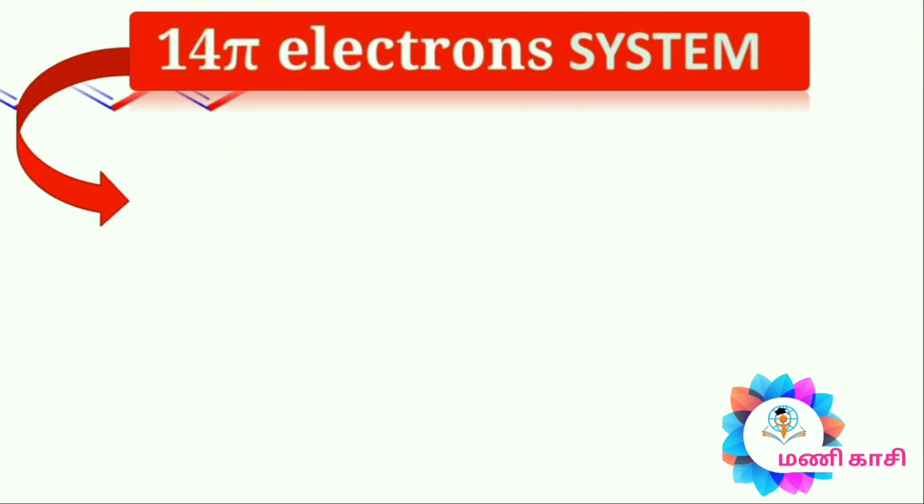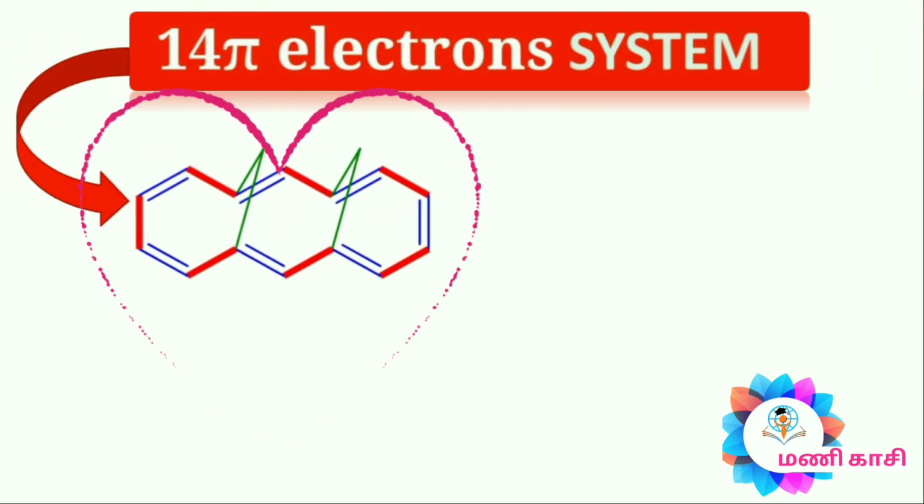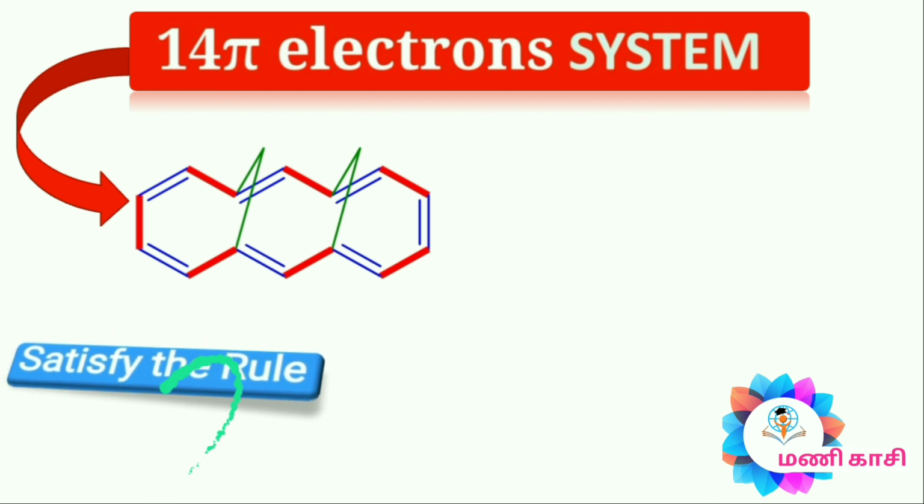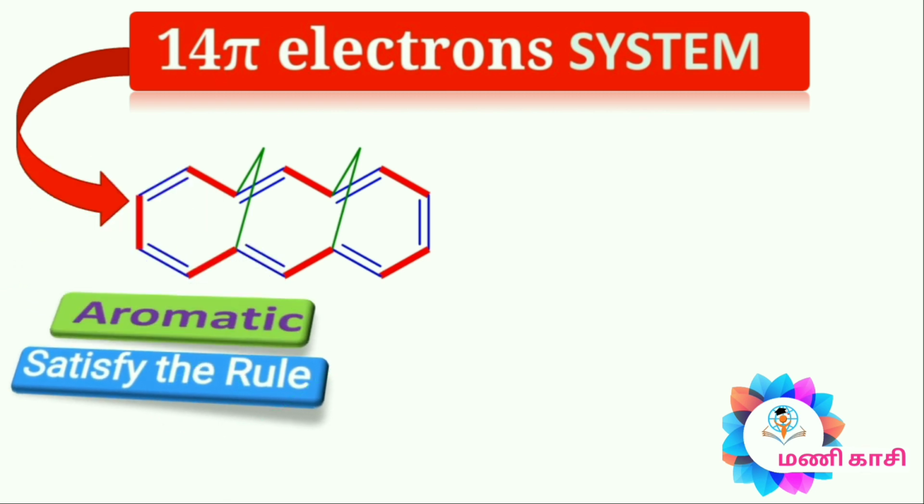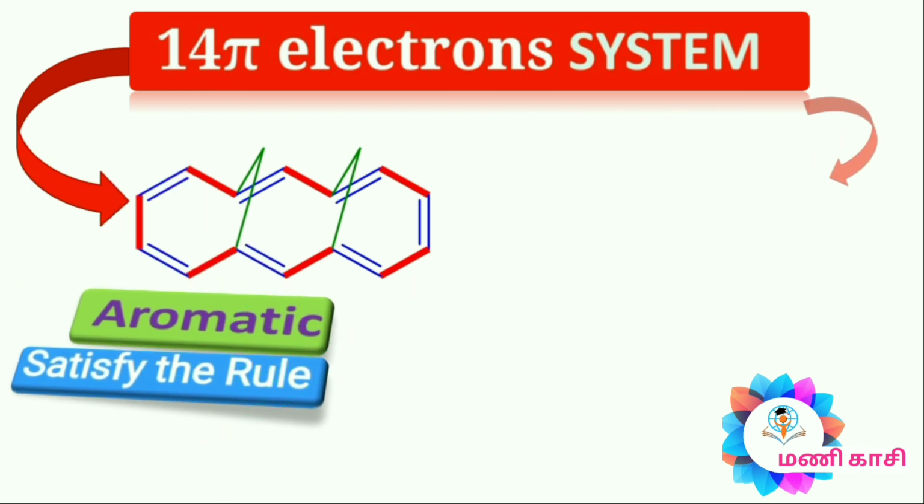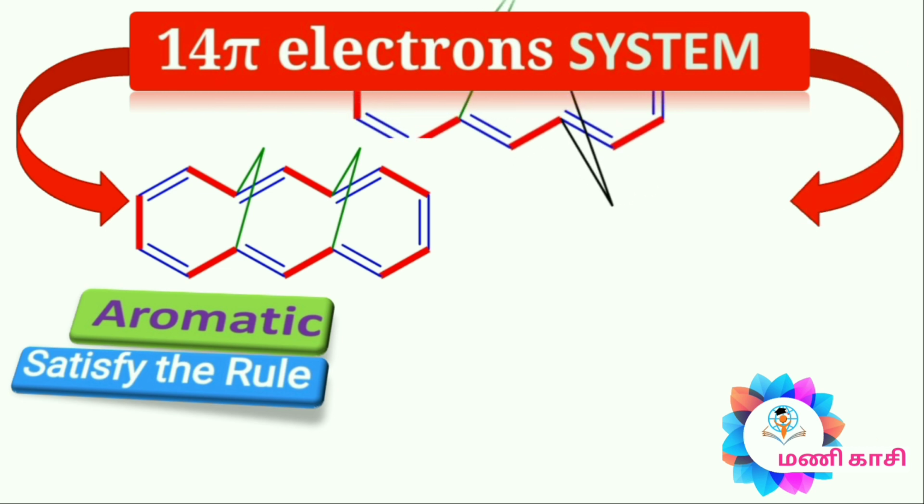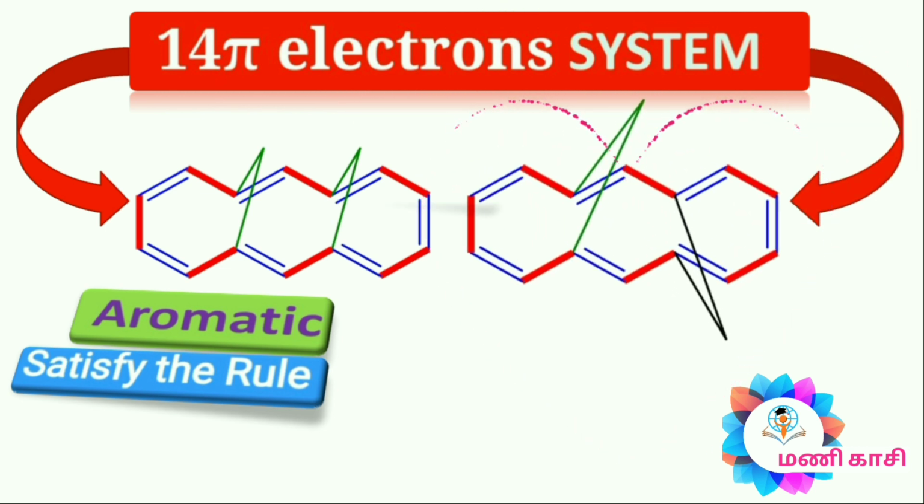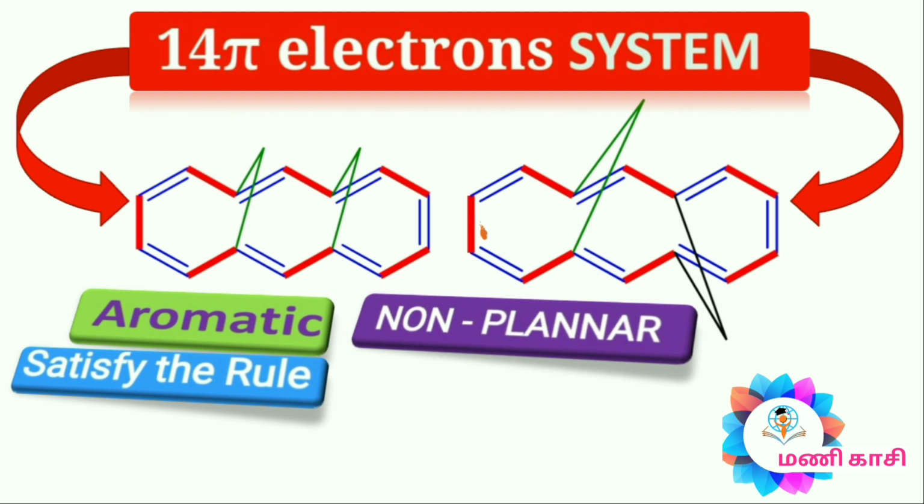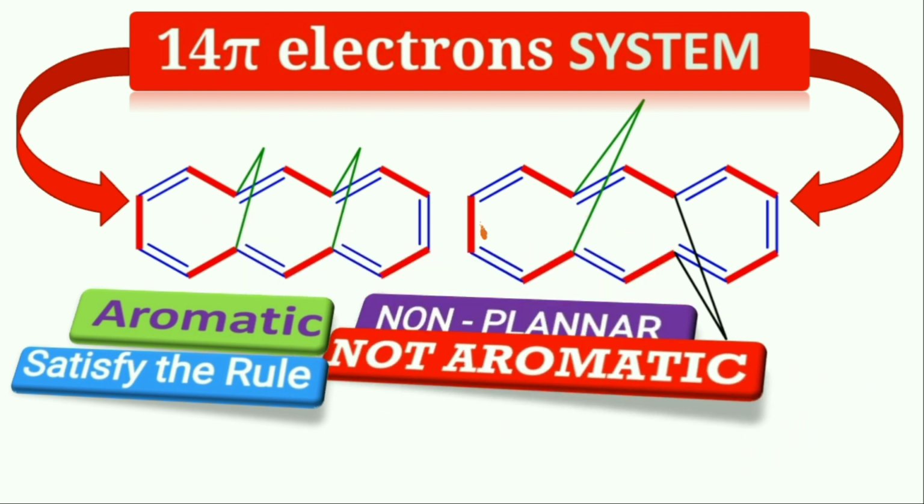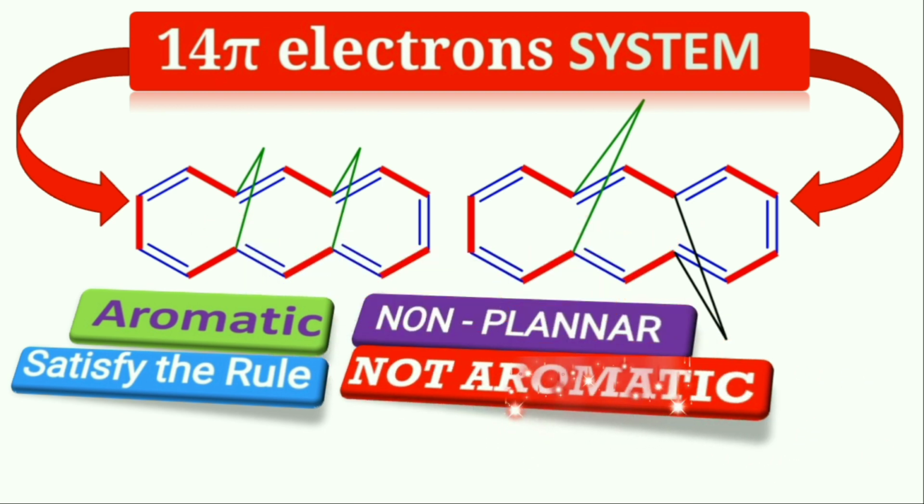The bridged 14 pi electron system completely fulfills or satisfies the rule. So this compound is aromatic. The bridging carbon also participates in planarity. In this 14 pi electron system, it does not follow planarity. The two bridging carbons kill the planarity. So this compound is not aromatic.